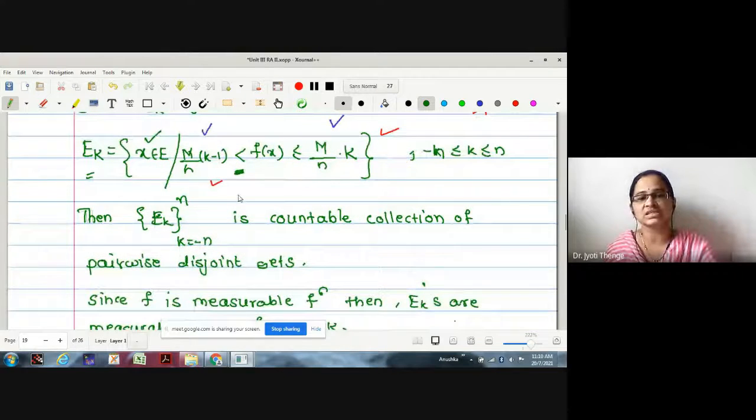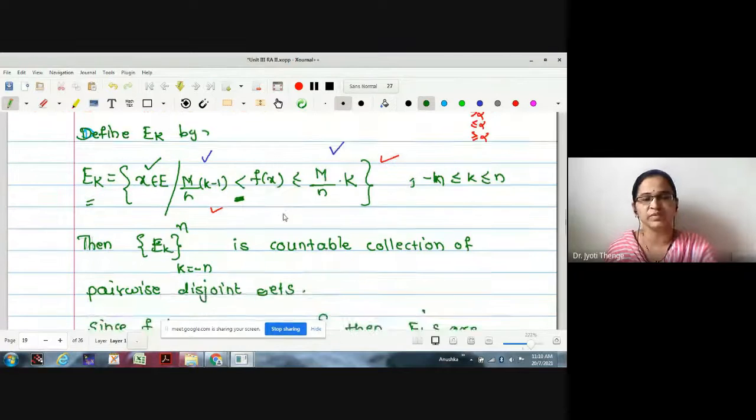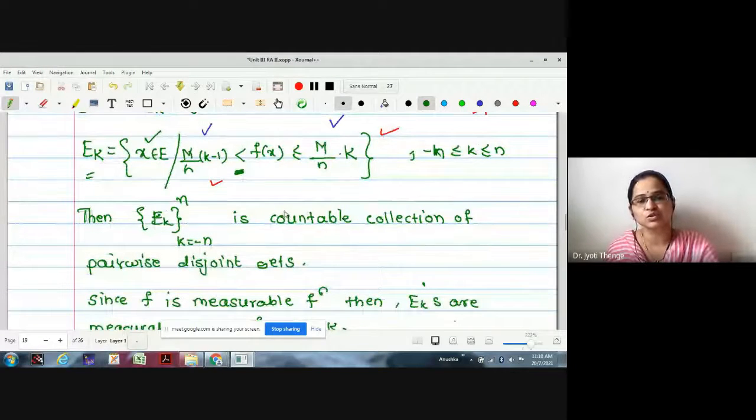Then whatever this Ek is, these will be pairwise disjoint sets. Why pairwise disjoint? Because the lower bound is excluded. The elements which take the value f of x equal to m/n times (k minus 1) will be excluded, and only the upper values will be included. Therefore, the sets we get will be pairwise disjoint sets.